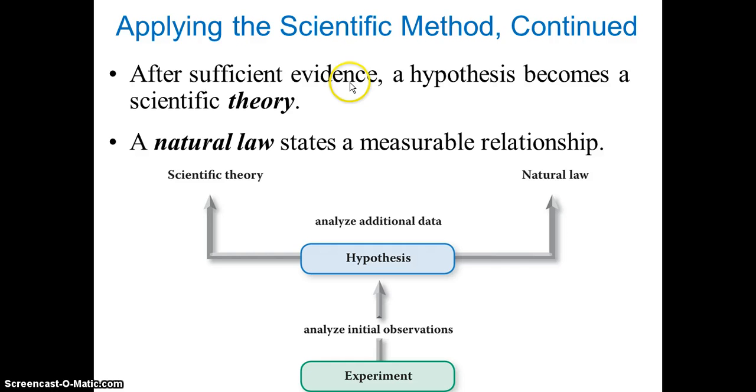After sufficient evidence, a hypothesis becomes a scientific theory, and a natural law states a measurable relationship. Now the question, what's the difference between theory and law? A natural law basically is what? It's measurements, it's a mathematical relationship. For example, Newton's second law, F equals ma. And a theory is observable, it's from sufficient evidence. So that's the difference between theory and natural law.